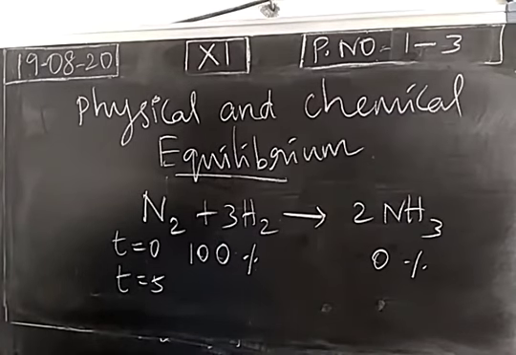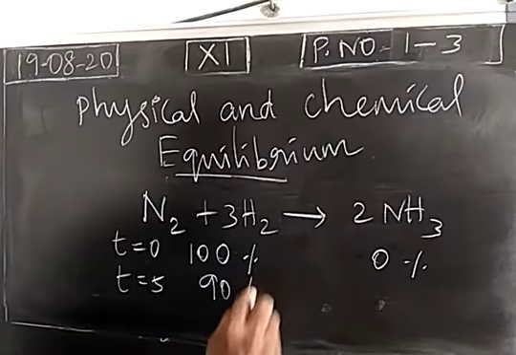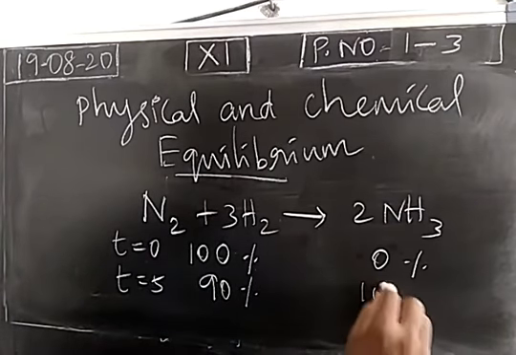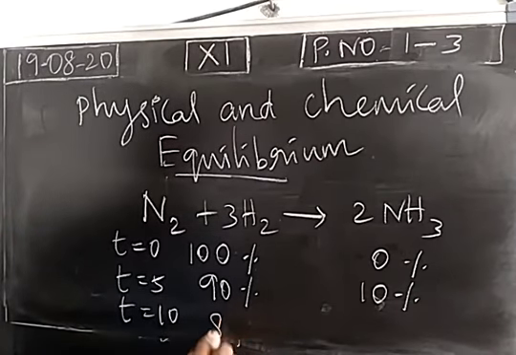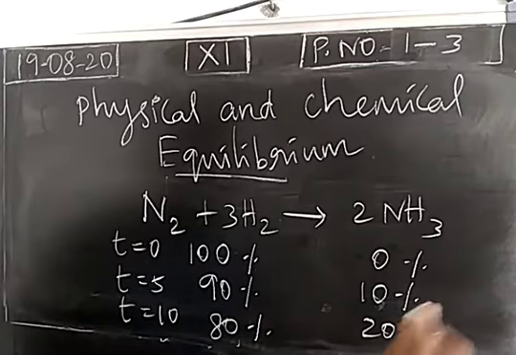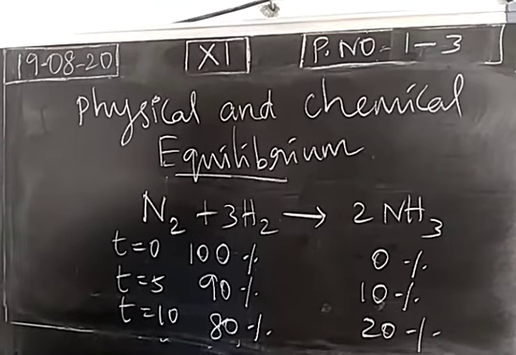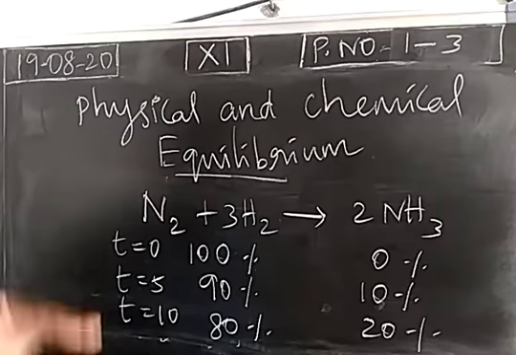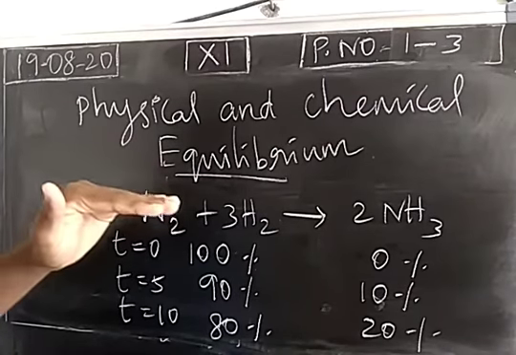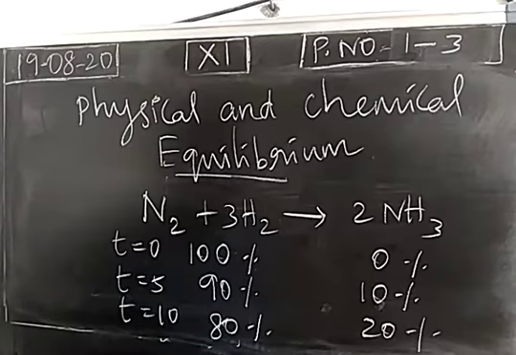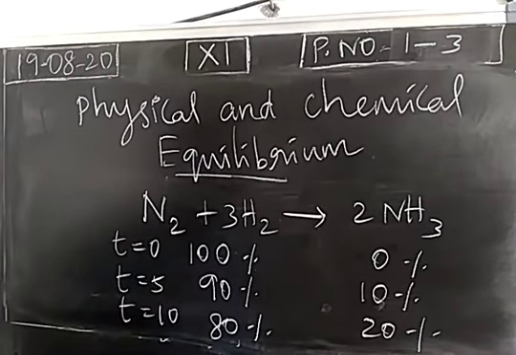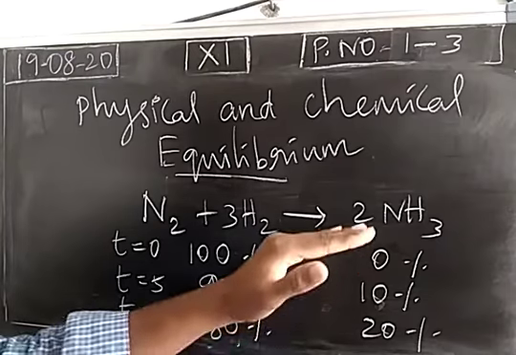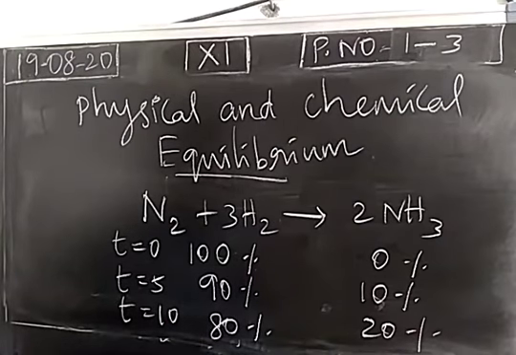When time is 5 minutes, the reaction has started, and 10% of reactant is converted into product. Okay. Then when time t is equal to 10 minutes, this is the concentration of reactant and product. So when we consider an irreversible process, when the reaction starts, the concentration of reactant decreases, at the same time the concentration of product increases. Slowly from 100, 99, 90 like that. The concentration of reactant gradually decreases, at the same time the concentration of product increases during a chemical reaction.